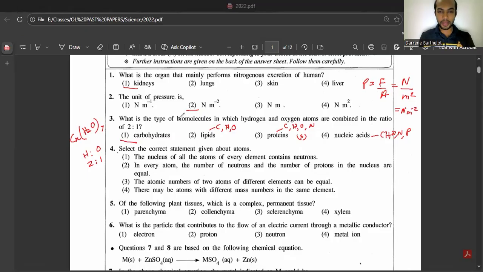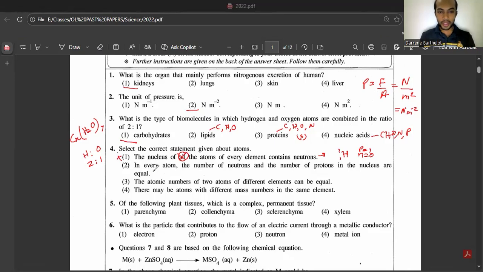Then question number 4. Say the correct statement given about atoms. The nucleus of all the atoms of every element contains neutrons. That's wrong. Because if you take protium, that is hydrogen-1, in this atom you don't get any neutrons. Neutron number is 0. Proton number is 1. So the first one is wrong because the word all is not valid here.